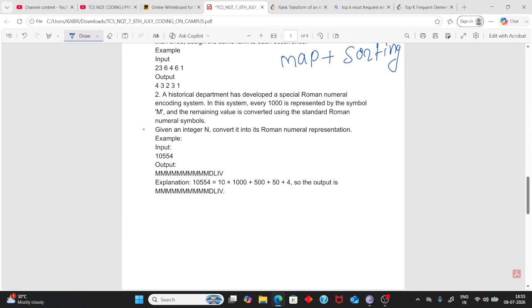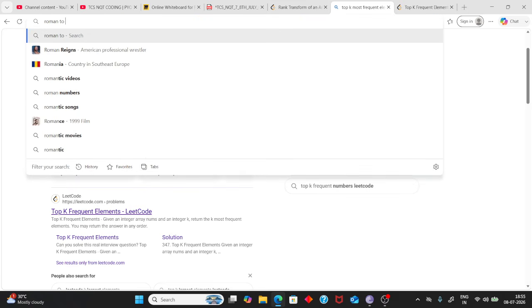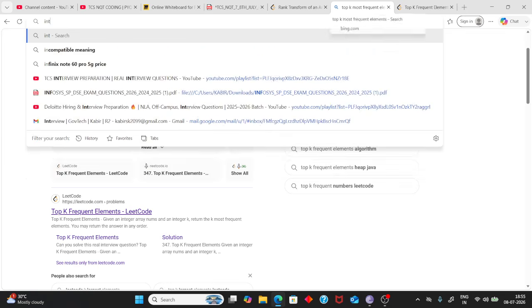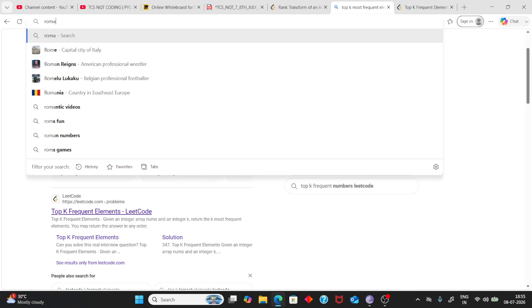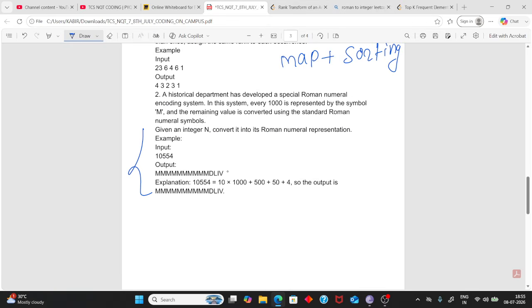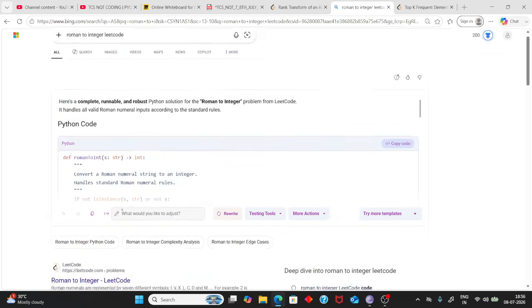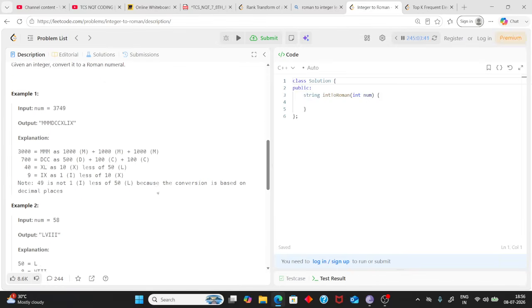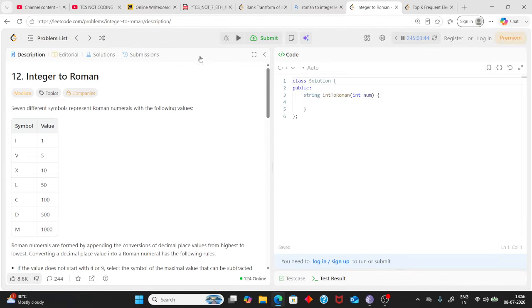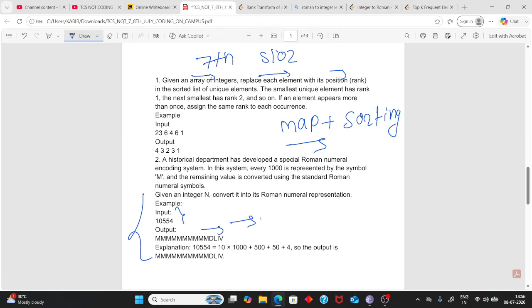The second question is Integer to Roman. Sorry, Roman to integer. No, you are given an integer and you need to convert it into Roman. I wrote it wrong. Integer to Roman, okay, this one. So this was the question, and you can practice it. It is medium, but you can say an easy question compared to the first one. First one was map and sorting. Second one is also easy.